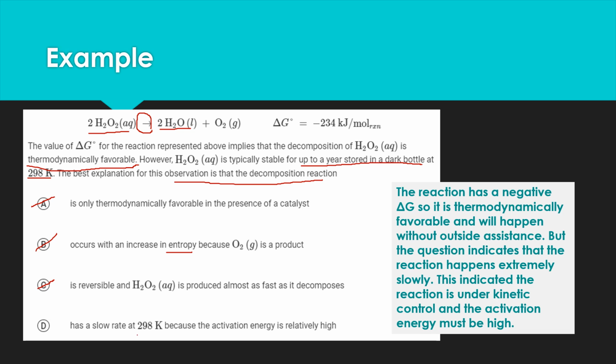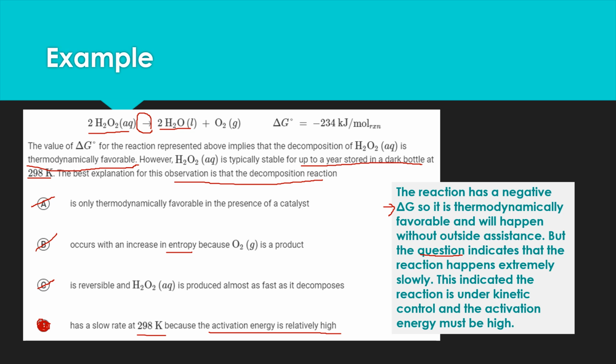So the answer is that it has a slow rate at 298 Kelvin because the activation energy is relatively high. That explains the speed of the reaction. Having high activation energy tells us that the reaction is slower, and therefore that's why it can last for up to a year stored in that dark bottle. The reaction has a negative delta G, so it is thermodynamically favorable and will happen without outside assistance. But the question indicates that it happens extremely slowly. This indicates the reaction is under kinetic control and the activation energy must be high.